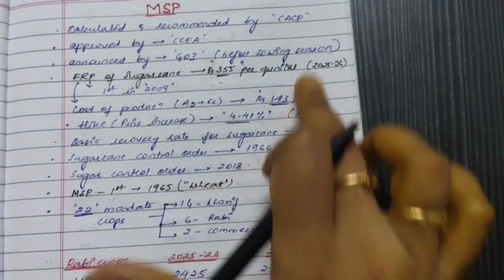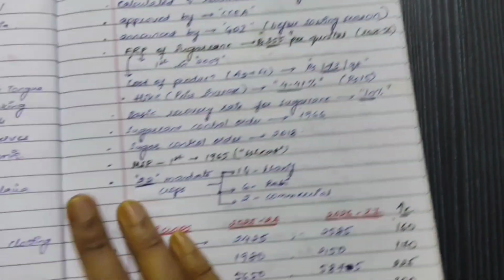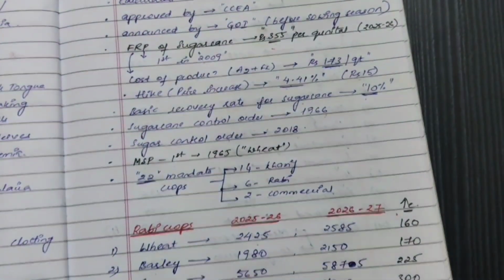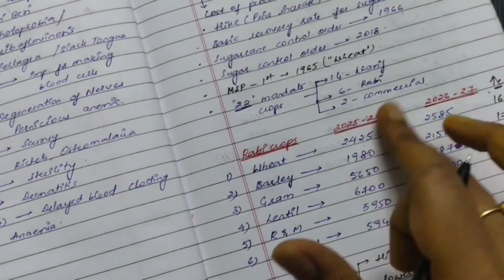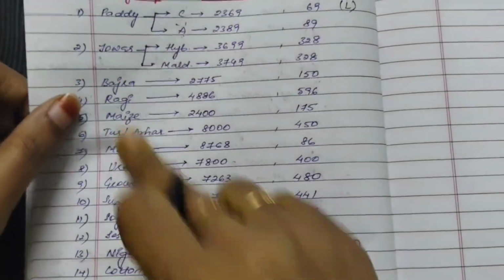Just a few important parts. Remember who will announce, who will approve, who will recommend and calculate. After that, FRP of sugarcane is very important, and all these crops and numbers are very important: this year and next year for Rabi, and this year for Kharif.